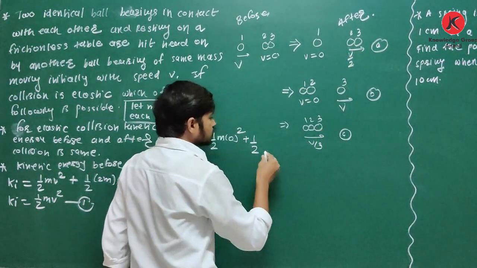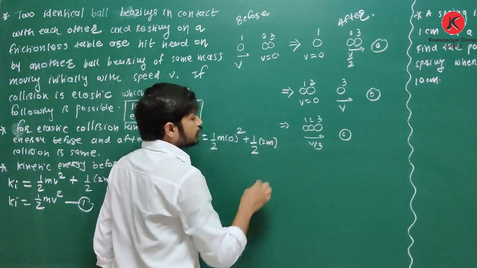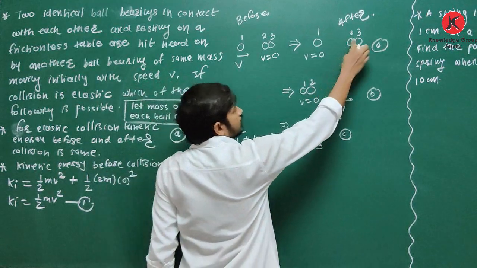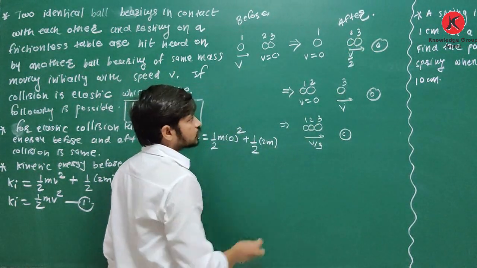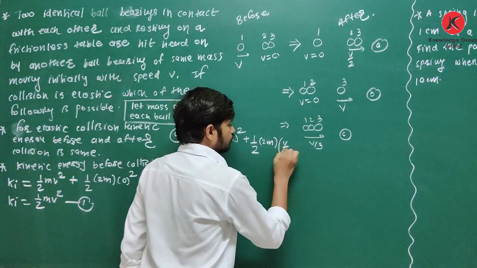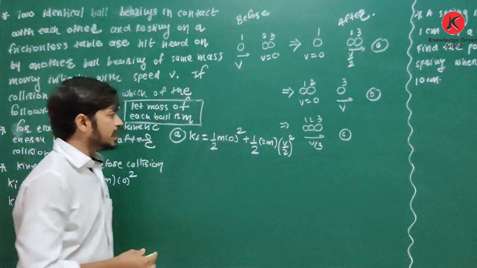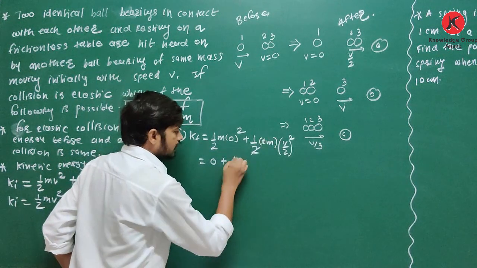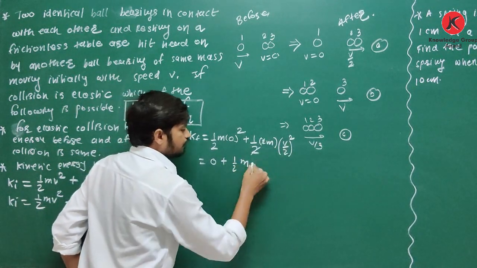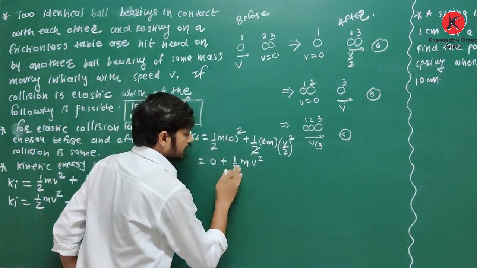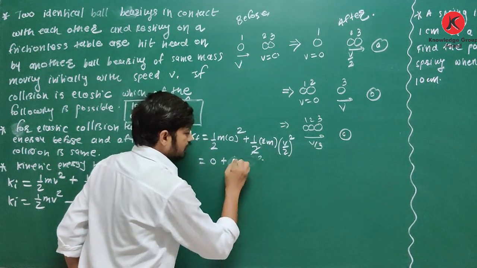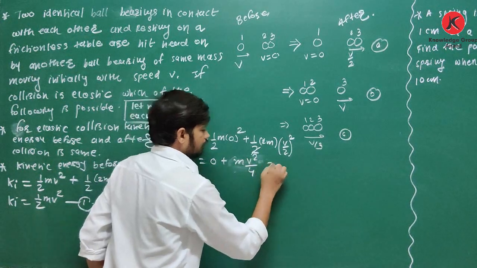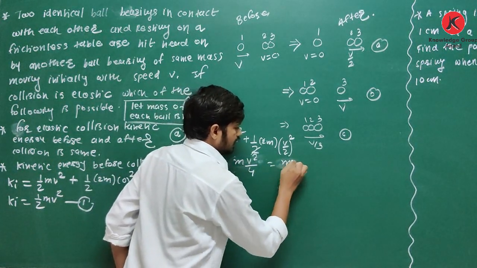These two are moving together, so their mass is 2m, with speed v by 2, so it is v by 2 whole square. Now we have to simplify this. It is 0 plus, 2 cut, half m v square by 4, which means it is mv square by 4.